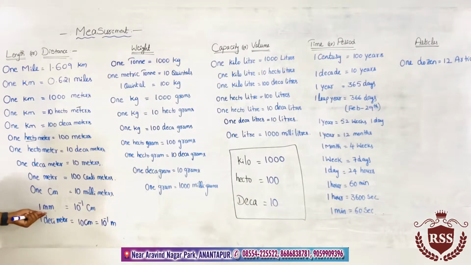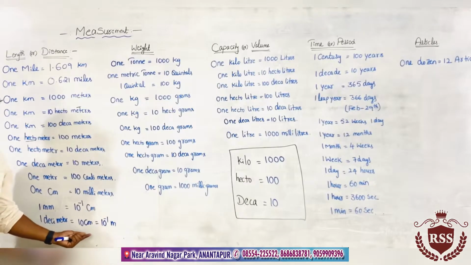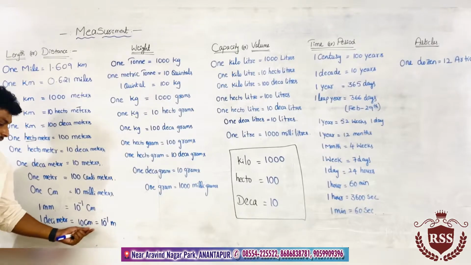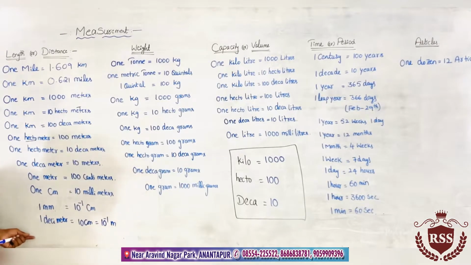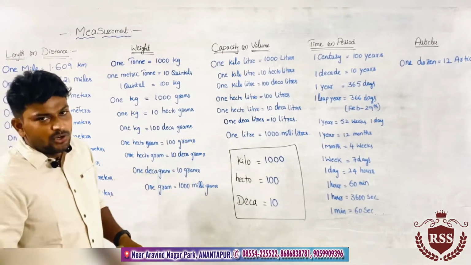Next, 1 millimeter equals 10 to the power of minus 1 centimeters. 1 decimeter equals 10 centimeters, or it can be written as 10 to the power of minus 1 meters.